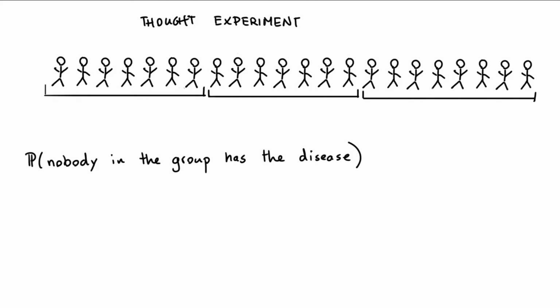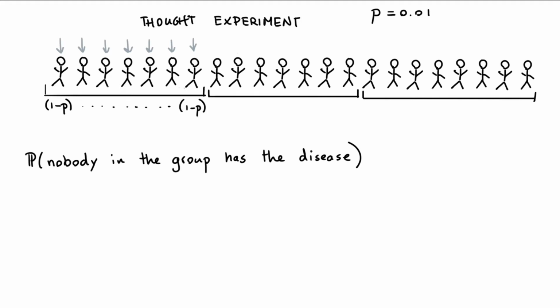When do we have a group where no one has the disease? Well, if I take this as an example, in order for this group to be able to go home immediately, this person's not allowed to have the disease, this person's not allowed to have the disease, etc. And when does that happen? Well, if we know the probability of having the disease up front, let's say it's 1%, that can be translated to a probability of 1 minus p that the first person doesn't have the disease, and you would get the same number for all the people in the group.